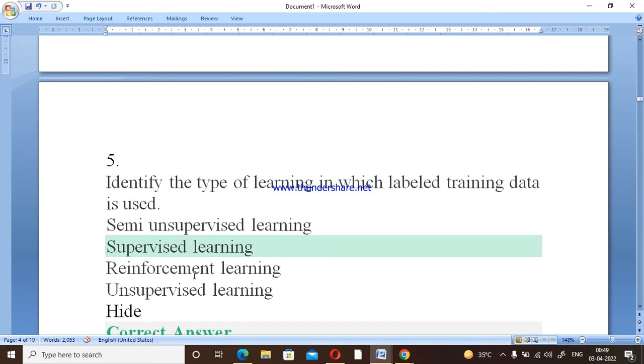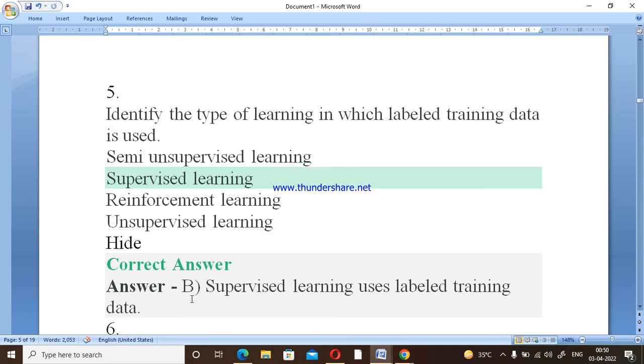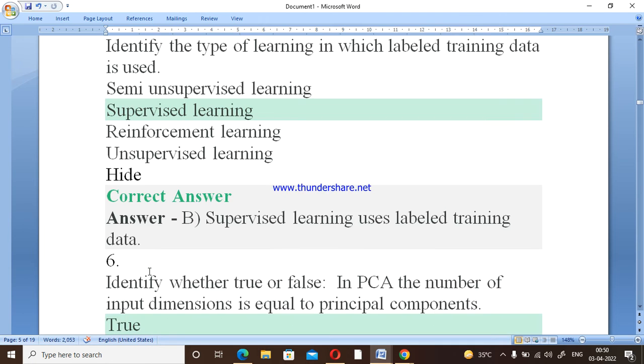In semi-supervised learning we use a small amount of labeled data and a large amount of unlabeled data. So option two, that is supervised learning, is the correct one.